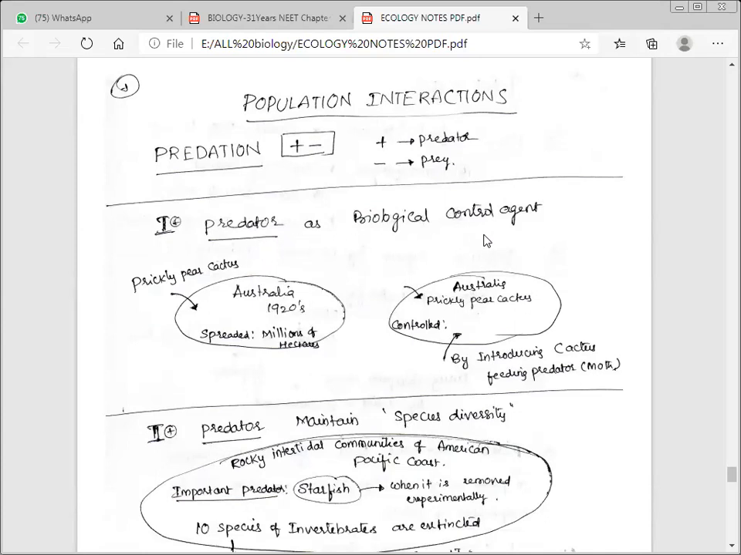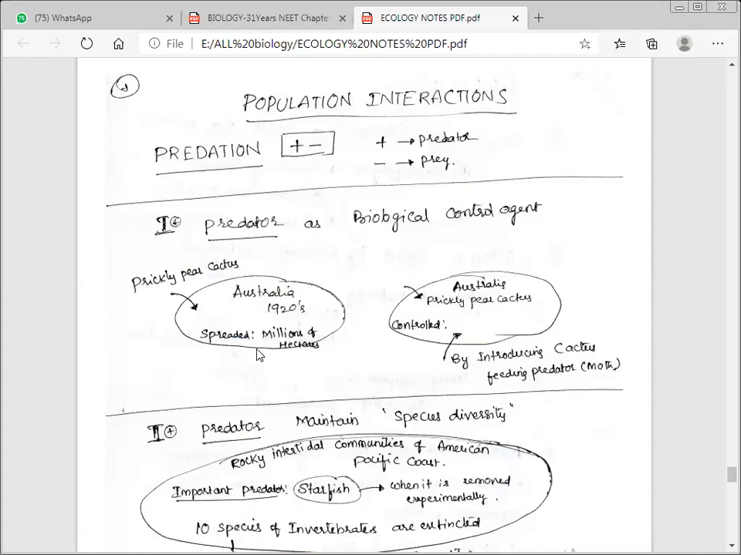We are now talking about predator as biological control agent. What is a biological control agent? It means that if there is no predator, some particular prey will grow in number. For example, frog is eaten by snakes, and snake is eaten by hawk. Imagine there is no hawk, the snake population increases. If there is no snake, the frog population will increase. In that way, what are these predators doing? They are controlling the population. Do you accept this?